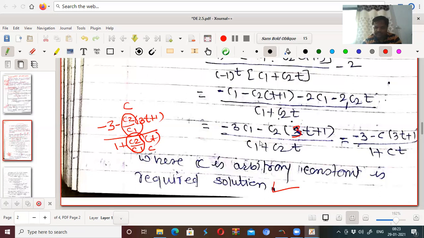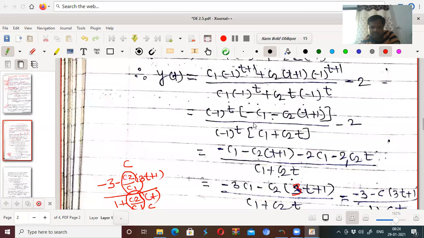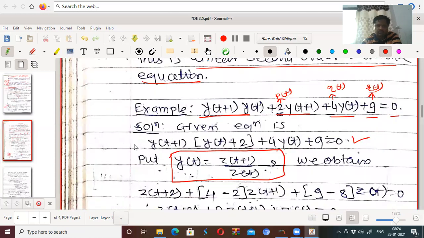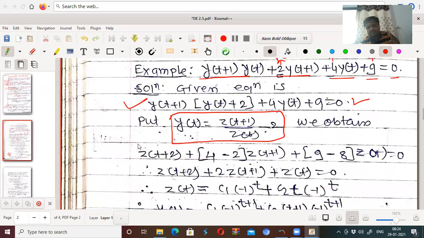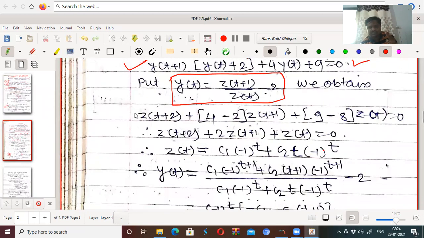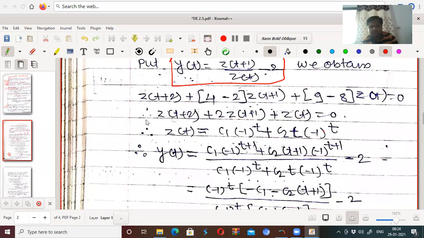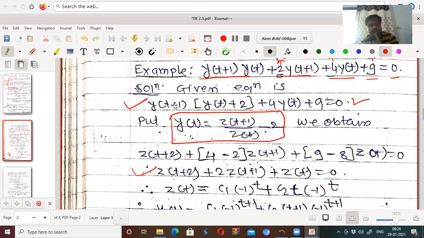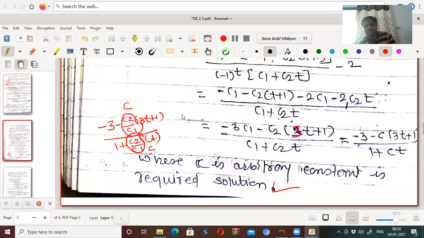Now, why are two arbitrary constants converted into one? Because your given equation is of first order. No doubt this is non-linear, but first order. Why do two arbitrary constants occur? Because this first order equation is converted into a second order equation. That's why there are two arbitrary constants for this variable, but we want only one arbitrary constant because our original equation is of first order, and therefore we have converted these c1 and c2 in this way. That is one arbitrary constant.